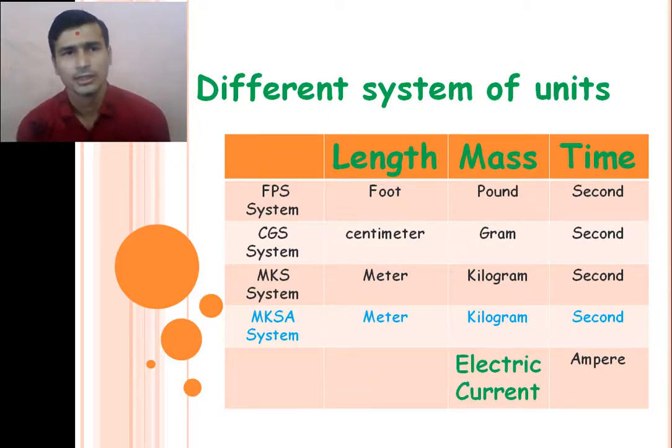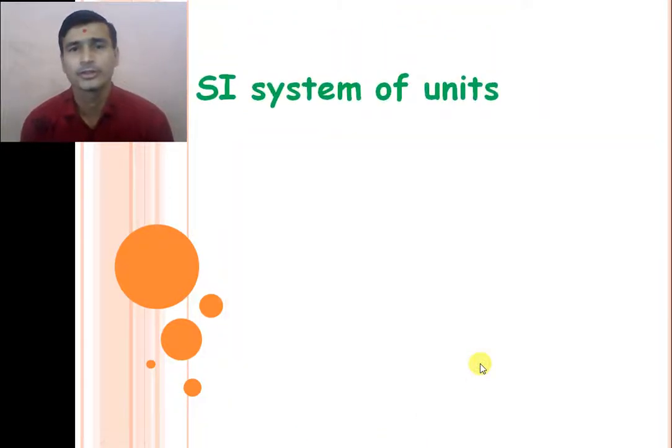So all the countries established one common system of units, called the SI system of units, the International System of Units, right? It was established by the International Bureau of Weights and Measures in Paris in 1971.